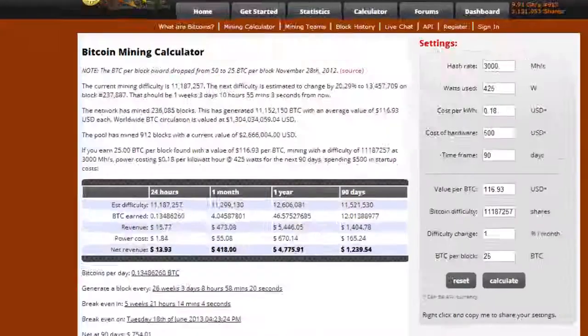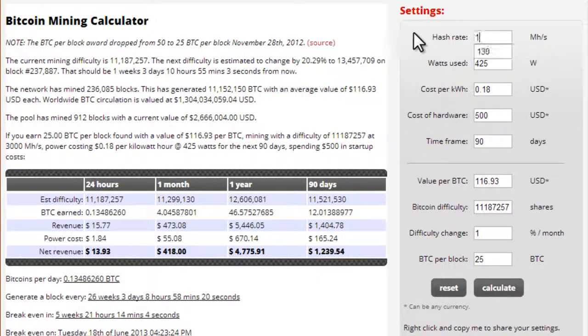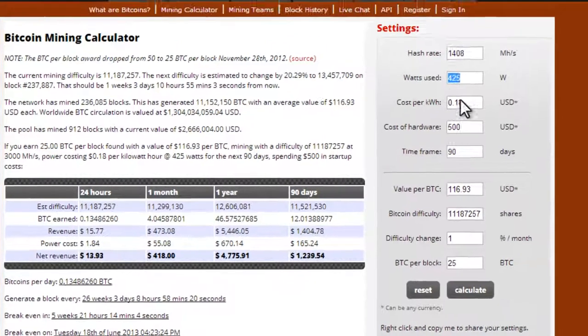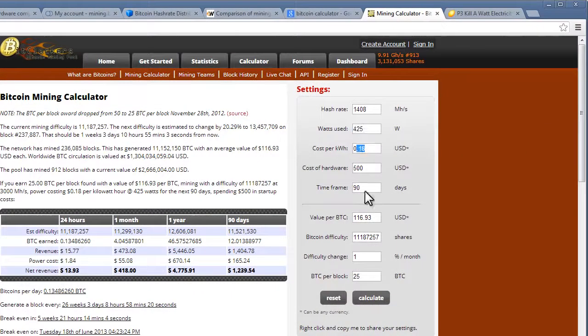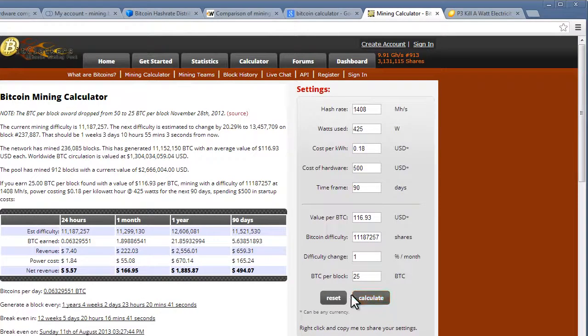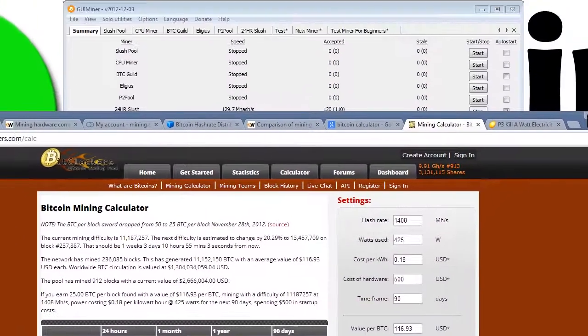We could go back to the calculator and put in 1408, and just keep that at 425. This is all just guessing. I don't know what your numbers will be, but you can see here that in 90 days, you'd make 1,494. So these are just some resources for you to check out and experiment with.